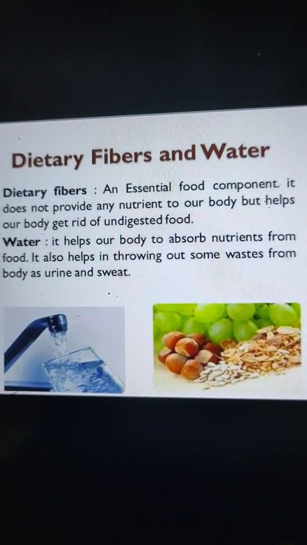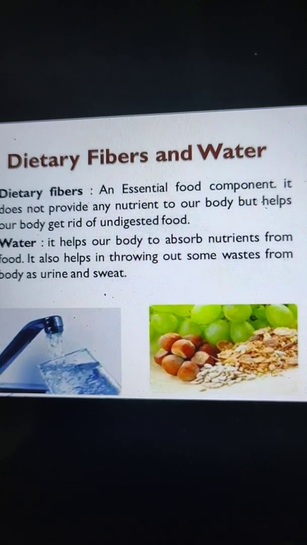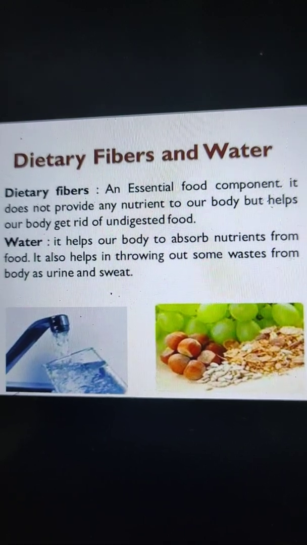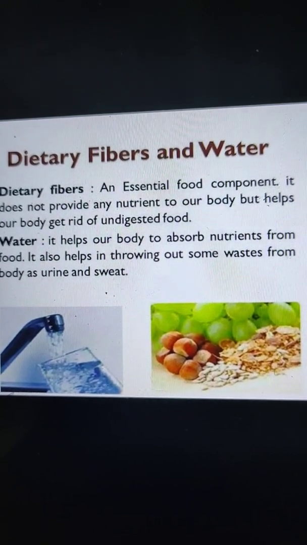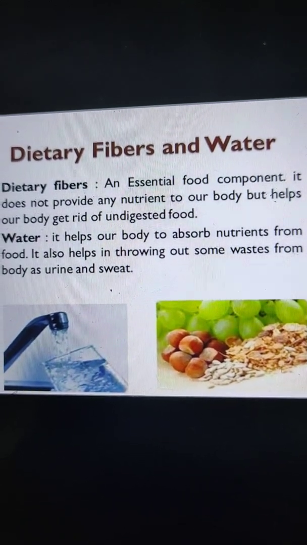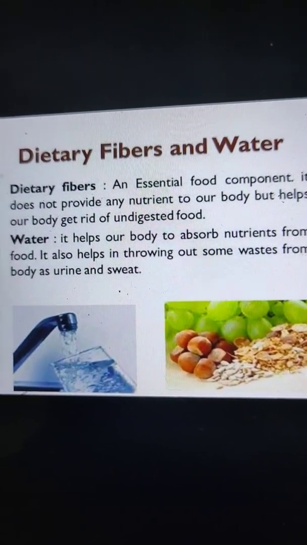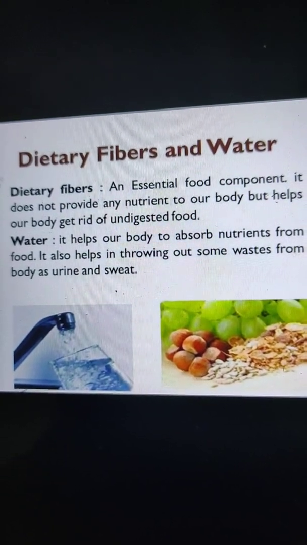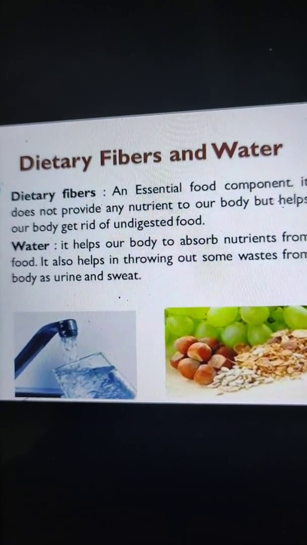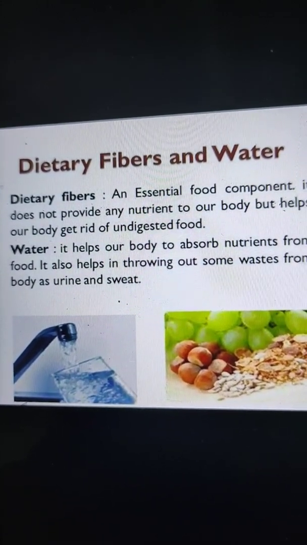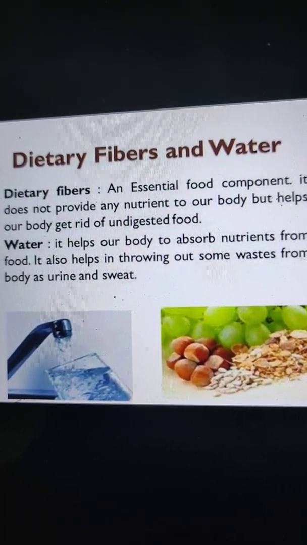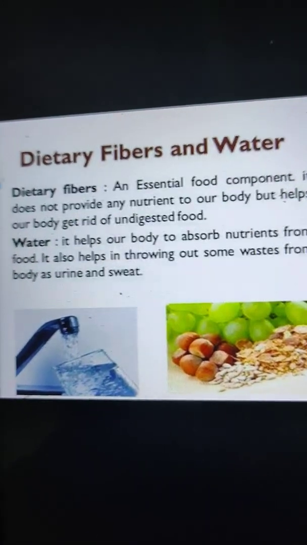The roughage helps our body to get rid of undigested food, and that is why they prevent us from constipation. They also help in proper bowel movement, like squeezing toothpaste out of a tube. They perform the same function in our body, and they also absorb a great amount of water and help in retaining water in the body.